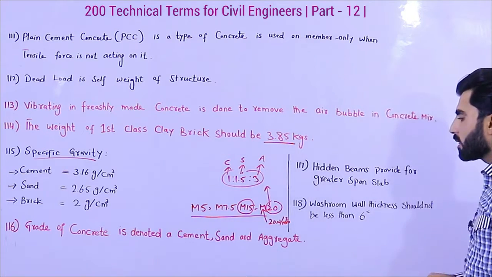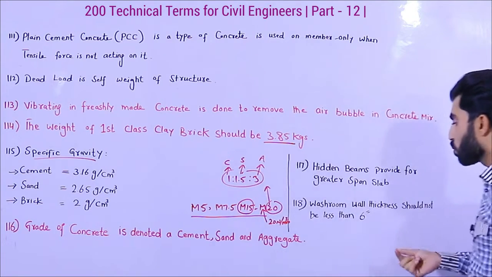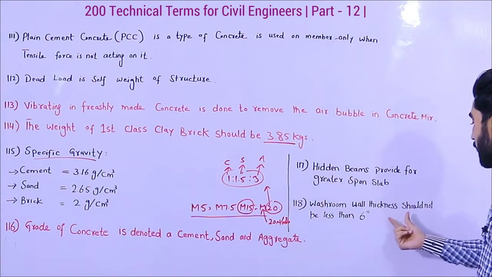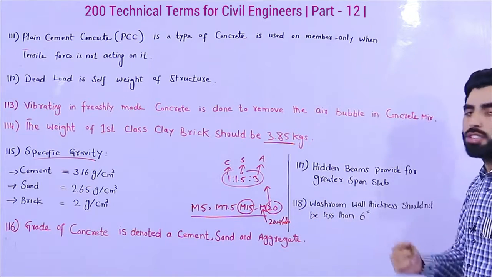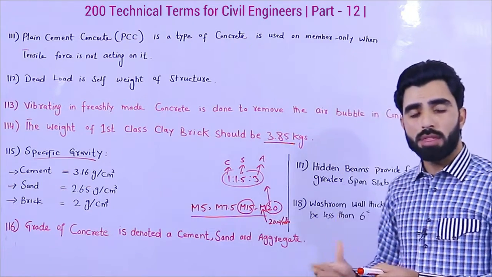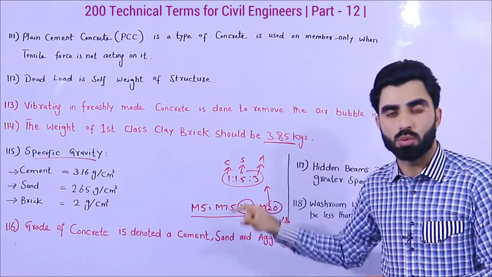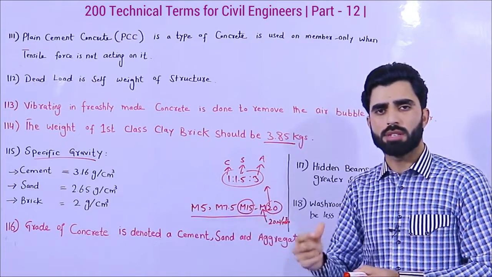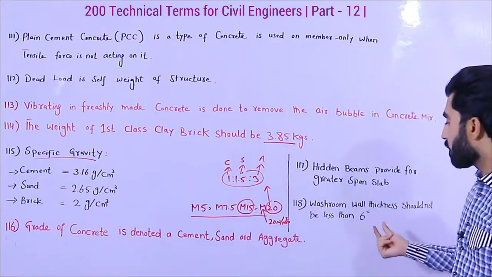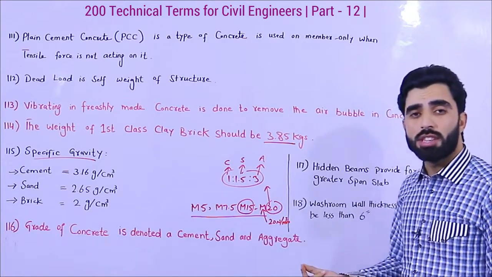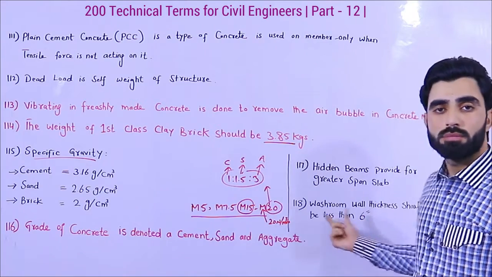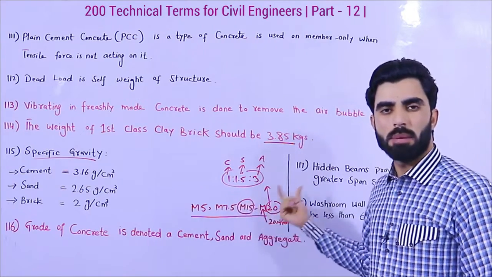The term number 118 is washroom wall or bath wall. Thickness should not be less than 6 inches. That's because inside a washroom or bath we provide the sanitary work, for water, etc. If the thickness of the wall is less than 6 inches, then we are not able to provide the plumbing work.